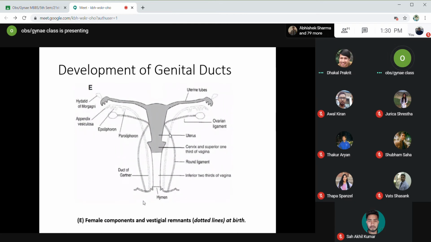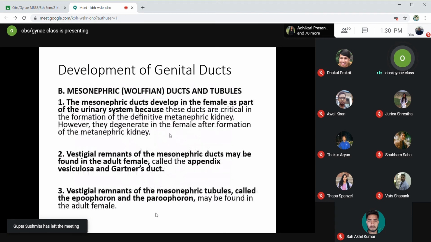Yes, sir. Okay, and in the diagram, you can see the upper 1/3 of the vagina is formed from the paramesonephric duct, while the lower 2/3, or the inferior 2/3 of the vagina, is formed by the sinovaginal bulb. Now let us see what the mesonephric ducts will lead to.